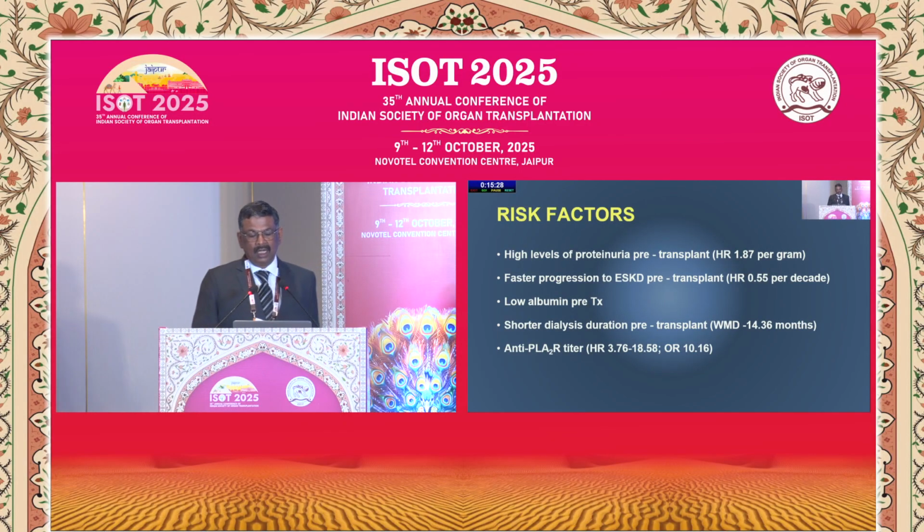What are the risk factors? High level of proteinuria pre-transplant is one of the most common risk factors for development of recurrent membranous nephropathy, faster progression to end-stage kidney disease. If there is a low albumin pre-transplant, or if the duration of dialysis is shorter pre-transplant, that can again lead to recurrence. And the most common again is anti-PLA2R titer.